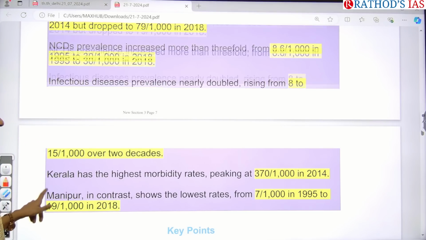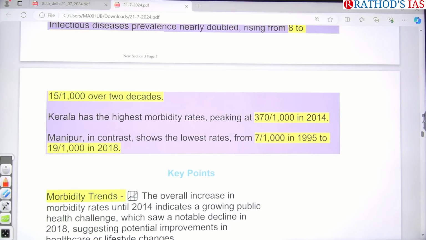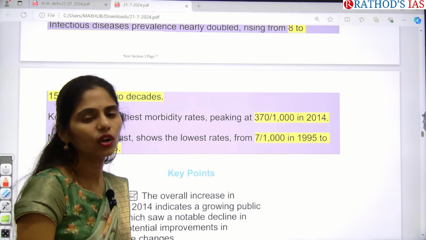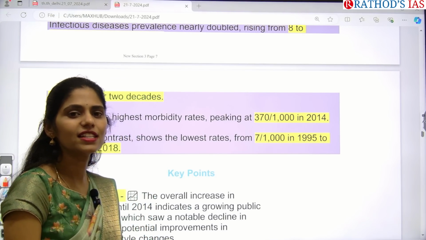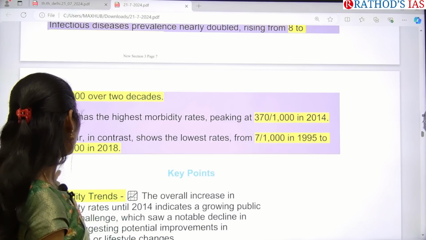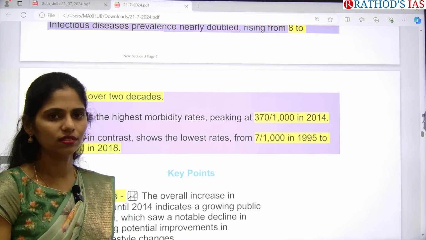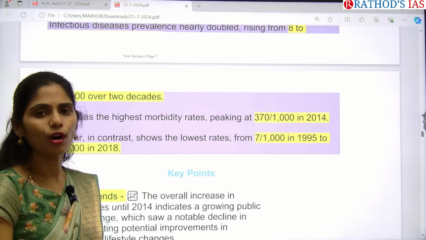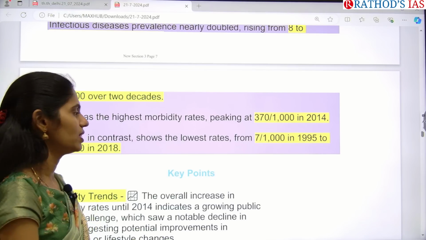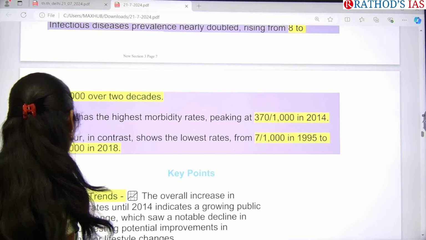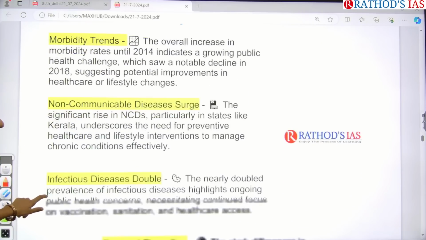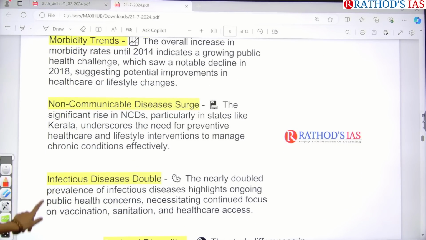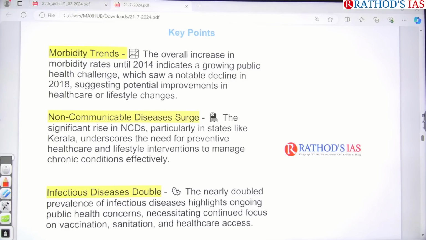And which state has a high number of morbidity deaths? We have Kerala. Kerala stands first, and the least is Manipur. So you have to see that also. Kerala has a high rate of morbidity, and Manipur has the lowest rate of morbidity. If you see some important key points given in this article, first it talks about morbidity trends.